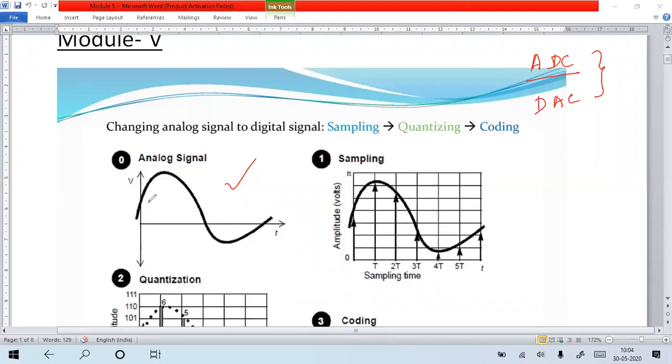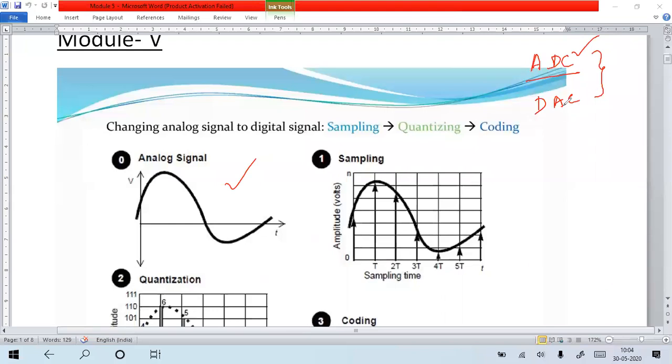For that reason, whatever the analog signal is, it has to be converted into digital form, then it is easy to deal with that digital signal. At the same time, that can be communicated over a long distance without noise interference. That can be eliminated. And at the other side, whatever the loads we are using are mainly based on analog load. So again, we need to convert the digital signal back to analog. Okay, so that's why we need to go for analog to digital, and again why we have to come back from digital to analog.